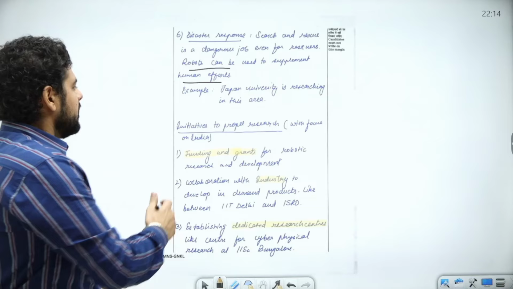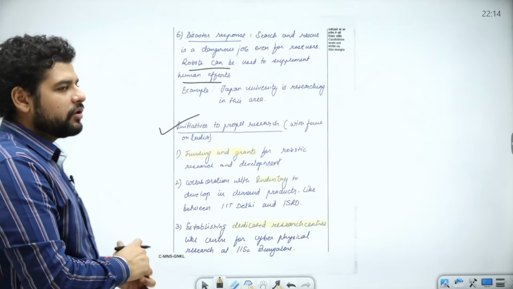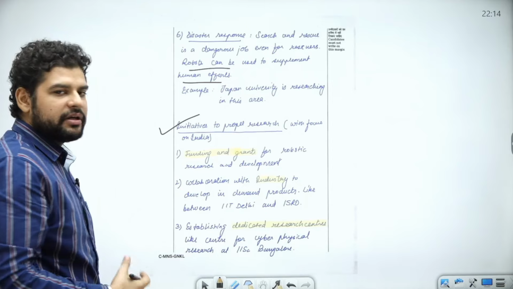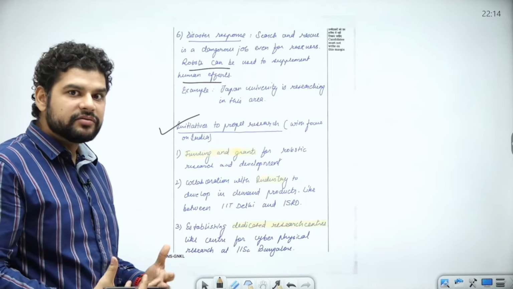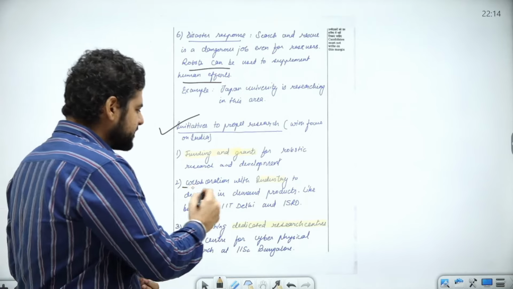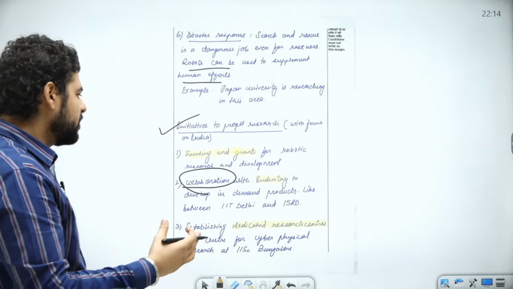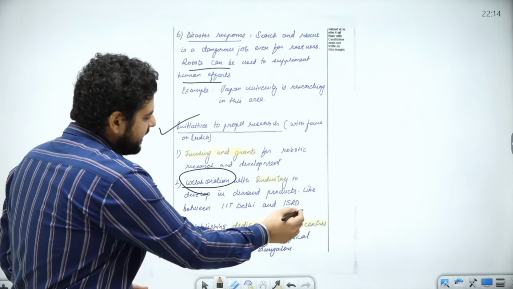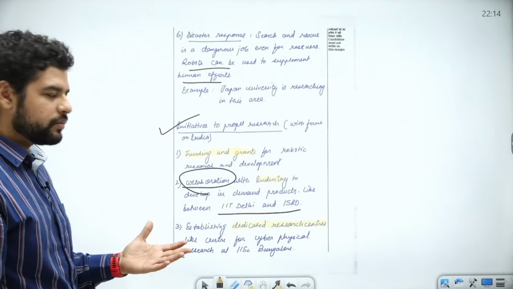All right. Now, what are the initiatives to propel research? Let's come to this section. Now, focus on India. Of course, funding and grants can be given for robotic research. Of course, money is the thing that drives all this. Collaboration is very important with industry and international collaboration to produce in-demand products. For example, IIT Delhi and ISRO have a collaboration for developing products for ISRO.